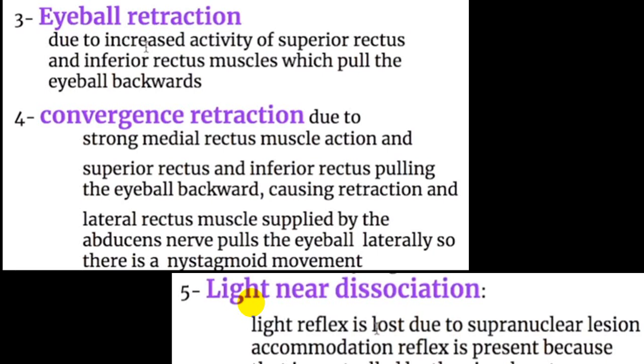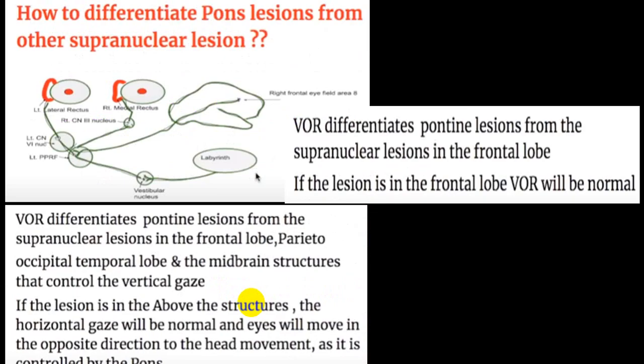So convergence will be difficult, and when you try to have a near vision, the light reflex is lost due to the supranuclear lesion. The accommodation reflex is present because the contralateral visual cortex is working, but you will have a light-near dissociation.